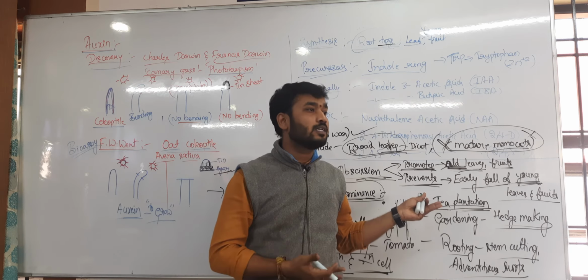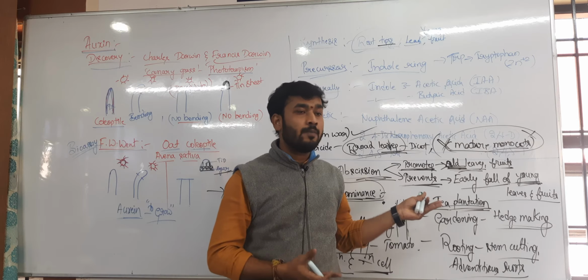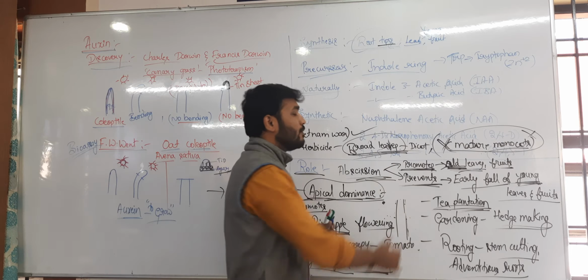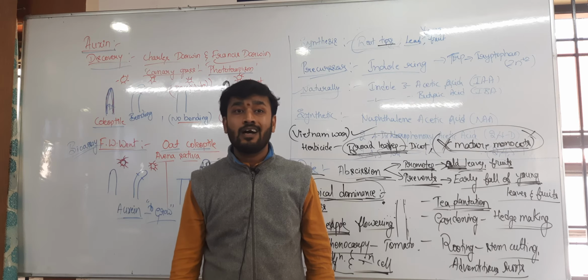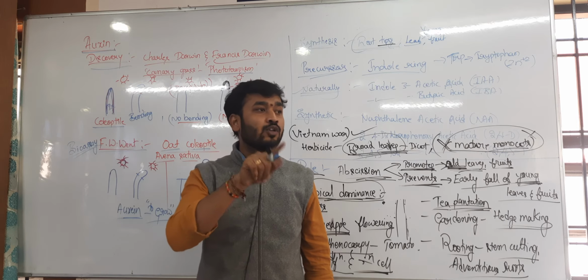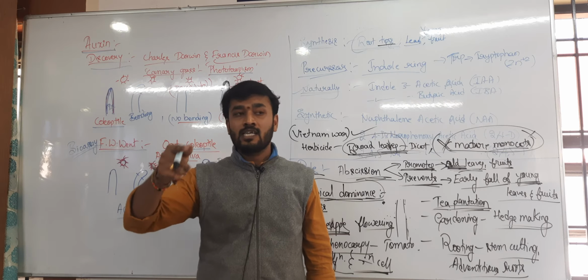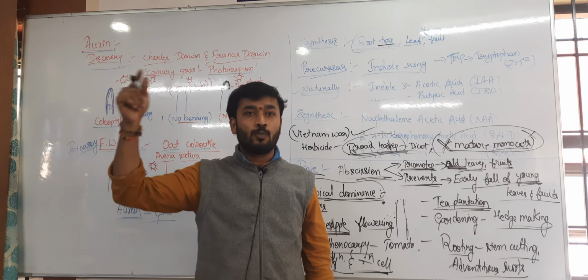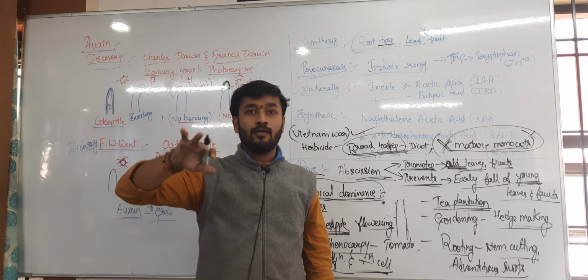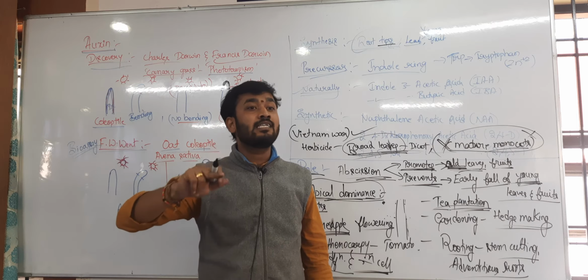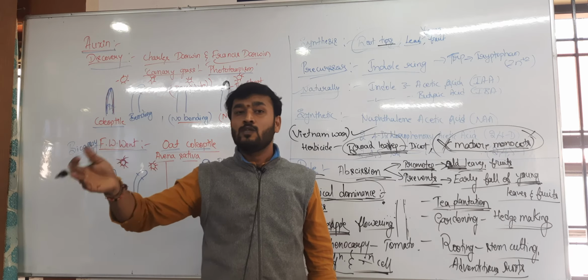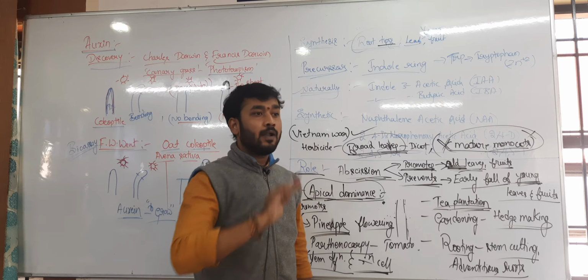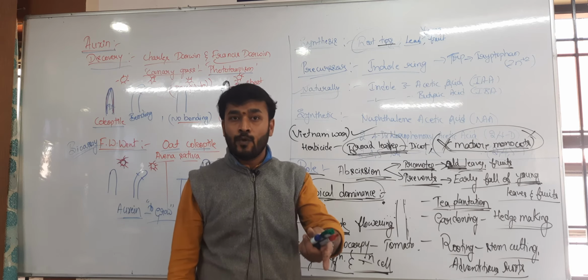Okay, the thing is, the property is weedicide property. What is a weed? The unintentional growth of a plant. Intentionally you are growing paddy, but there is another plant which came inside the paddy field. It is unintentional growing. The unintentional plant which grew among the crop plants is a weed.